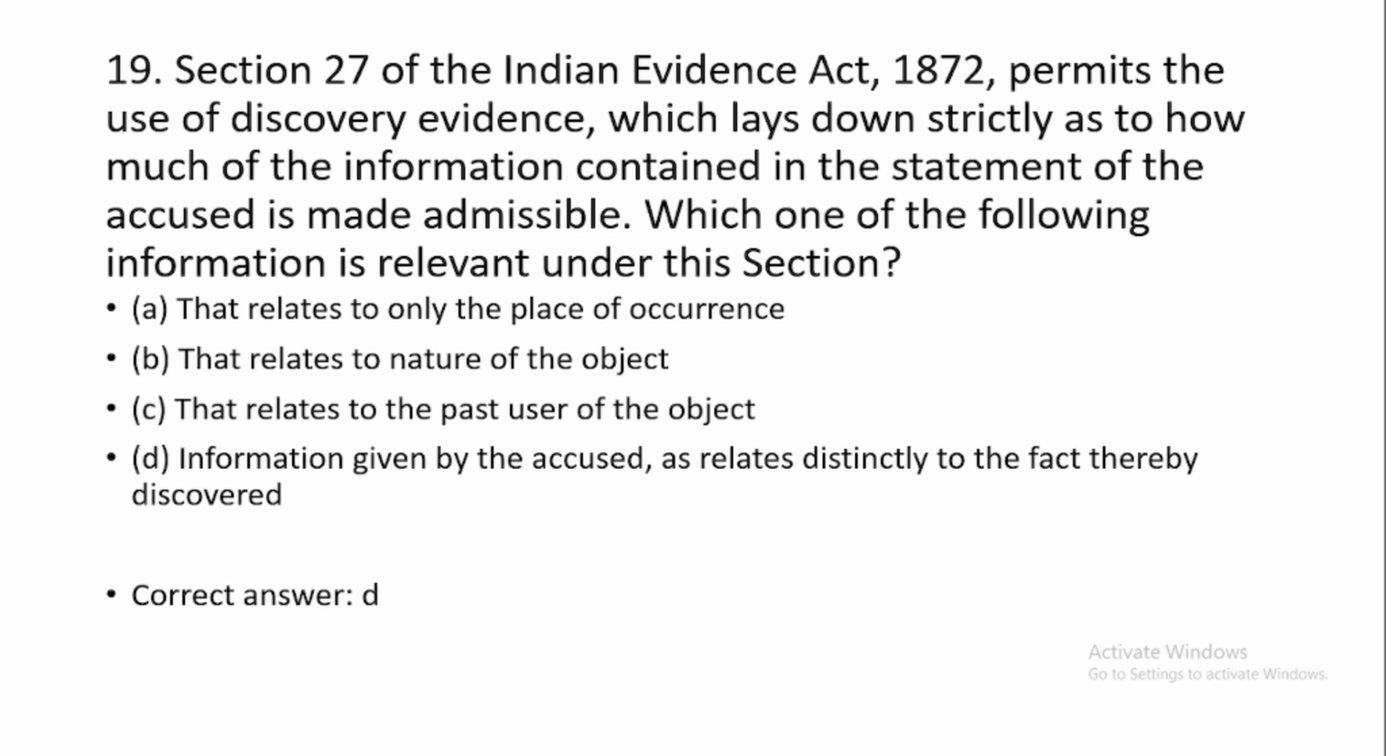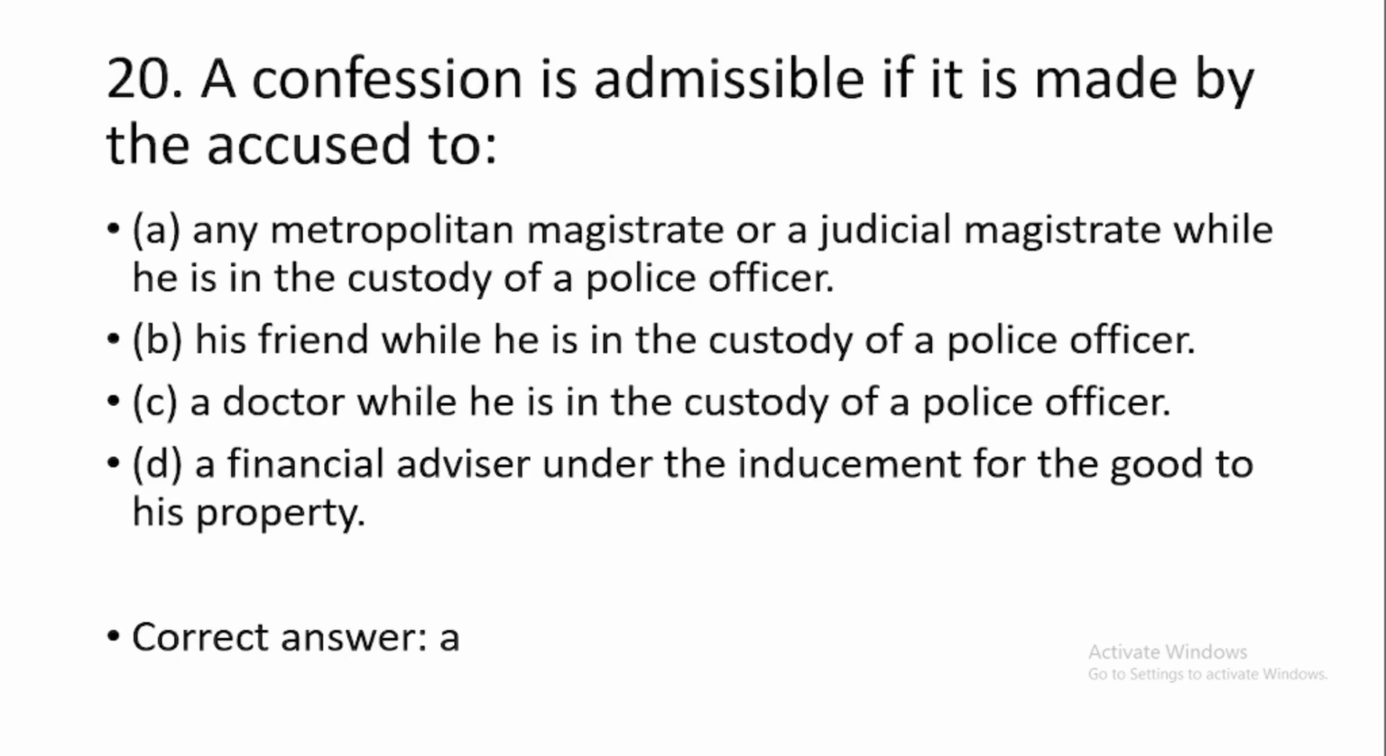down strictly as to how much of the information contained in the statement of the accused is made admissible. Which one of the following information is relevant under this section? So the correct option is option number D, information given by the accused as relates distinctly to the fact thereby discovered. Then question number 20. A confession is admissible if it is made by the accused to option number A, any metropolitan magistrate or a judicial magistrate while he is in the custody of a police station.